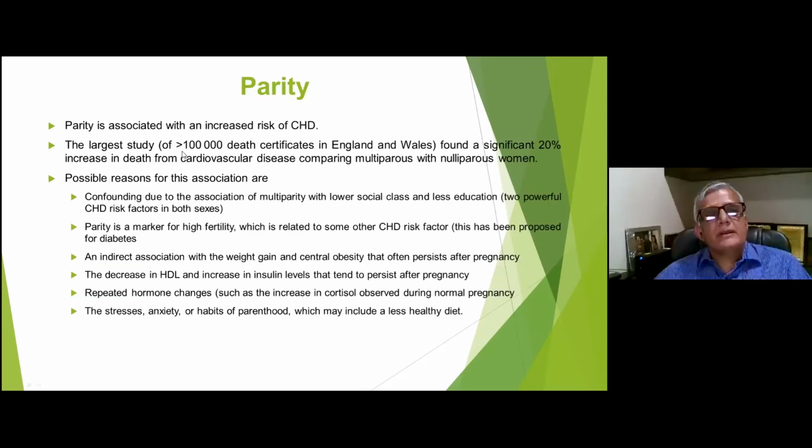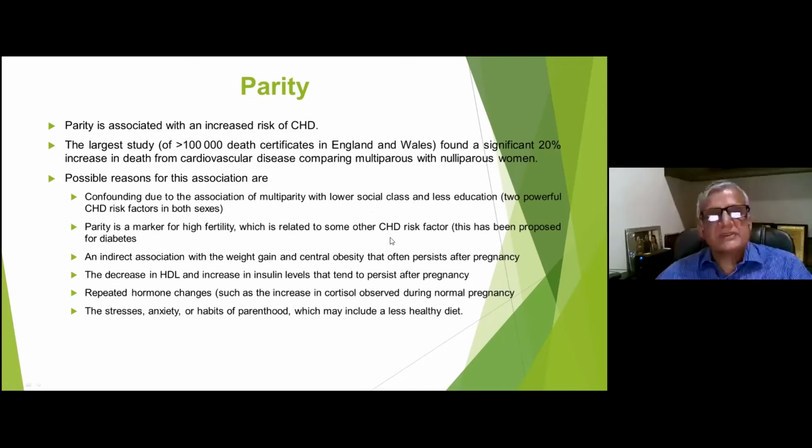This is one of the data which is increased around more than 1 lakh death certificates in England and Wales, and they found a significant increase in death from cardiovascular disease in multiparous women compared to nulliparous women. There may be some confounding. It may be associated with lower socioeconomic class and less education, but parity is associated with increased fertility. So there are some risk factors which can be there in these patients.